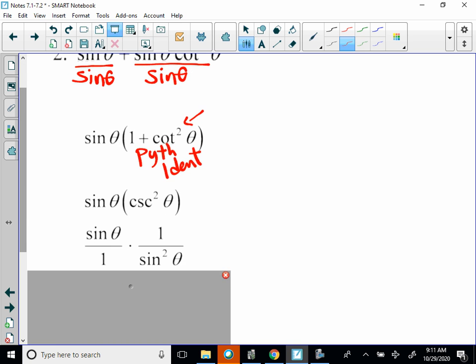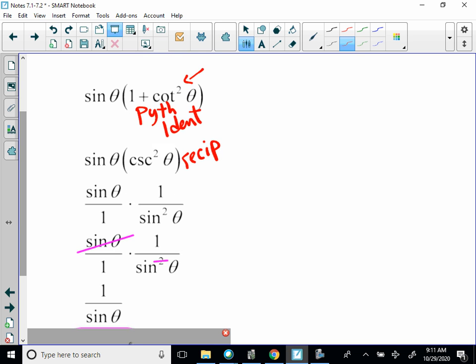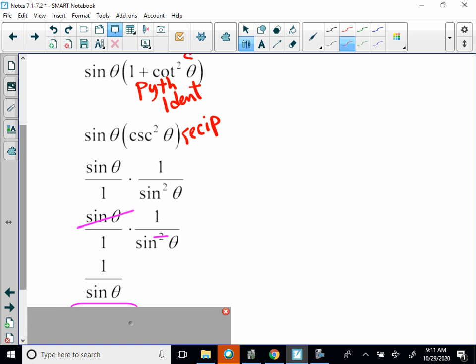So that's going to be sine theta over 1 times 1 over sine squared theta. So this is a reciprocal identity. And then we can cross out one of the sine thetas with the square on the bottom. And that's going to leave me 1 over sine theta, which is then equal to cosecant theta. So my final answer is cosecant theta.